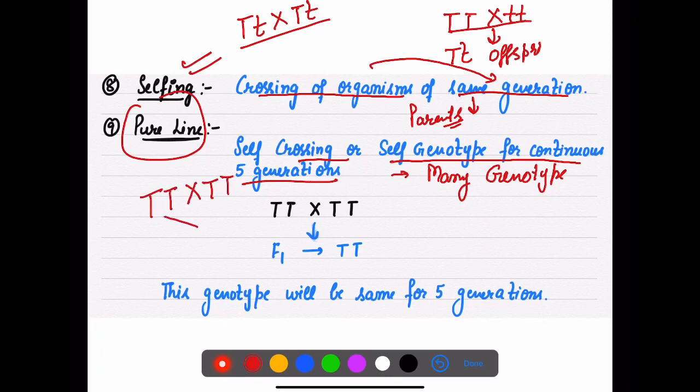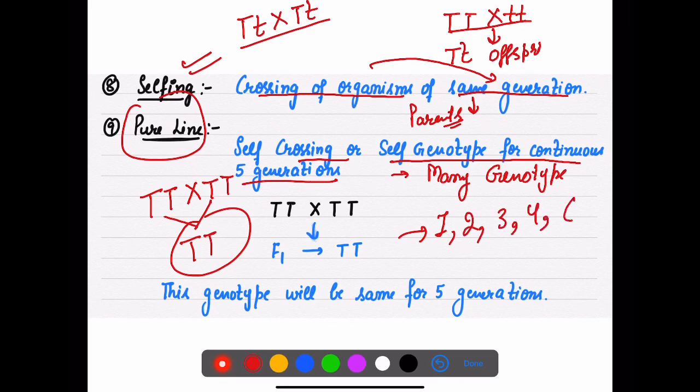What do you expect you will get every time? Every time, either it's 1 or 2 or 3 or 4, 6, 7, any generation, you will get only TT, there will not be any small t involved. You will get the same generation. So that kind of crossing is called pure line.